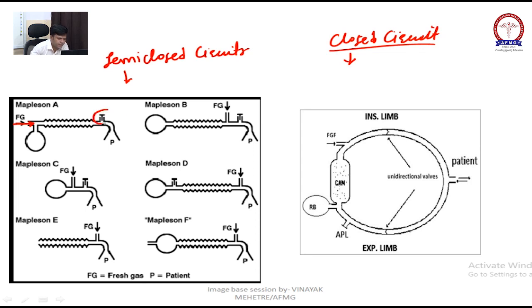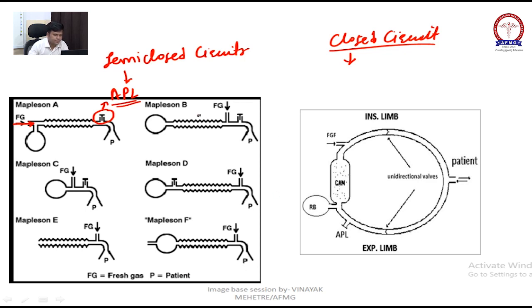This is your expiratory valve. Where we have the APL, this T-like structure, everywhere, what is this? It is called the adjustable pressure relief valve. When the patient expires, the valve will go up and the gases will come out. That's why APL.